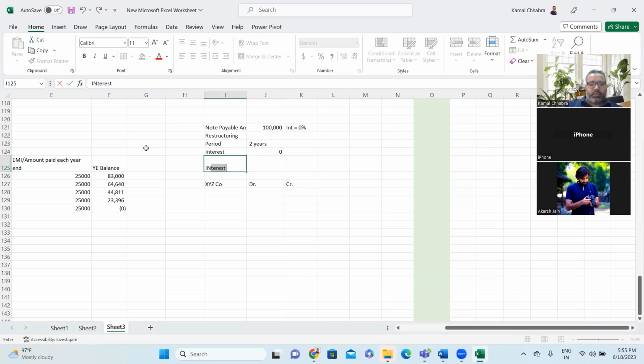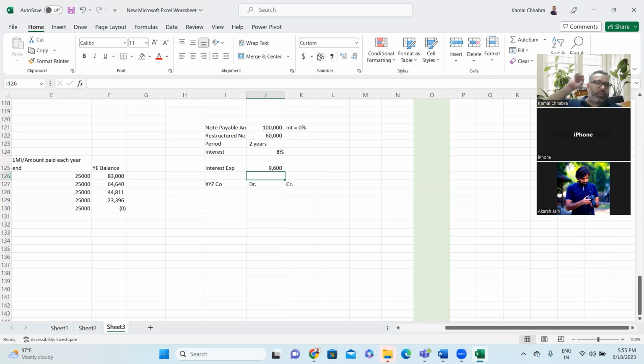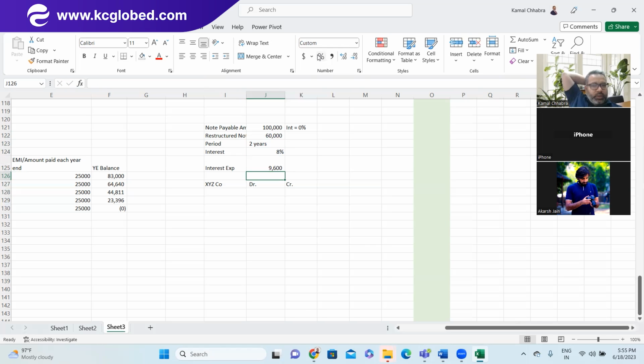So interest expense is equal to the restructured note payable of 60,000 multiplied by 2 multiplied by 0.08, that is 9,600 interest for 2 years.